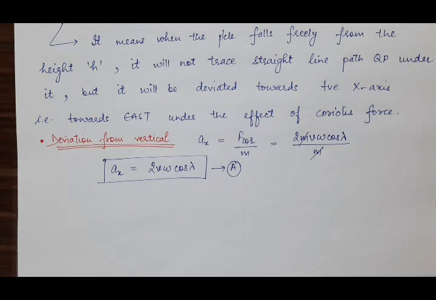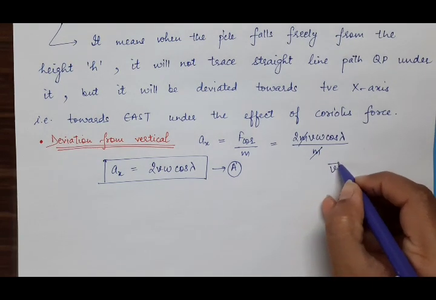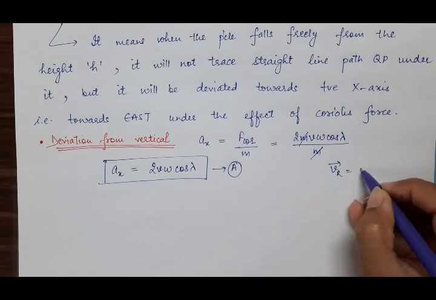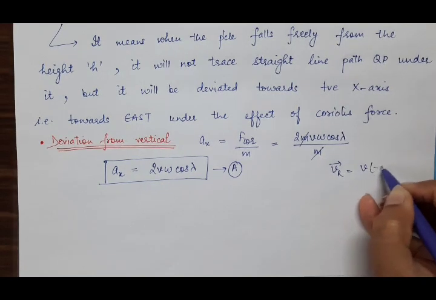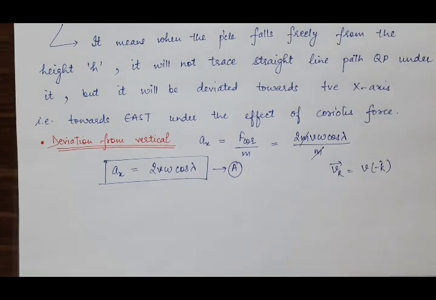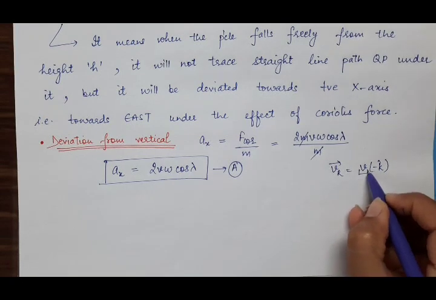Now we have already supposed that the velocity of the particle has magnitude v and direction minus k cap. Now what is the value of this magnitude v?